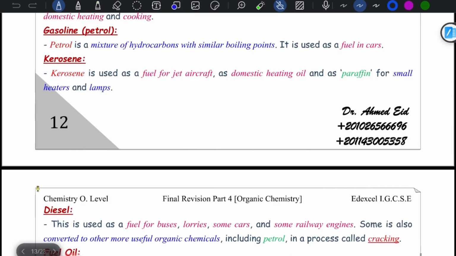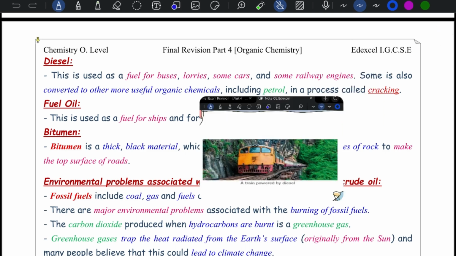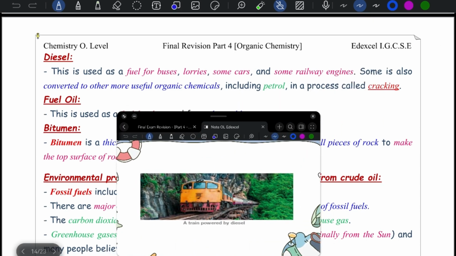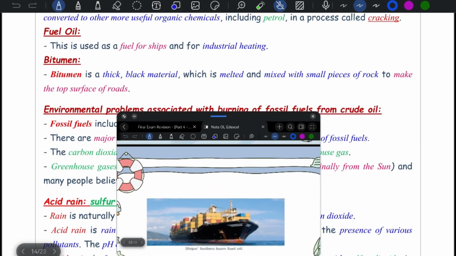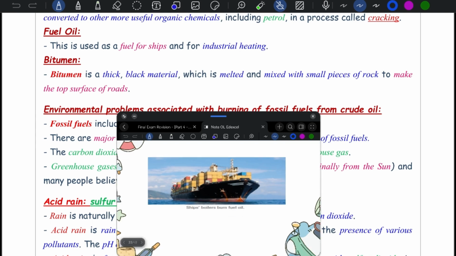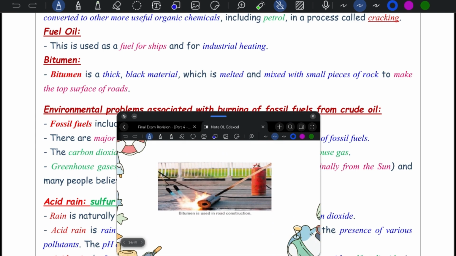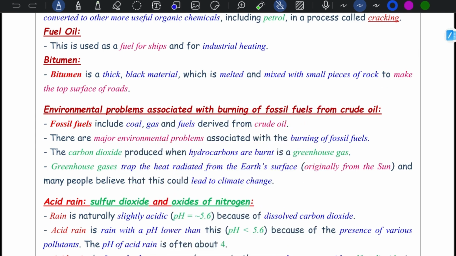Diesel is used as fuel for buses, lorries, some cars and some railway engines. Some is converted into more useful organic chemicals, including petrol, by a process called cracking. We'll talk about it. That's for diesel. Fuel oil is used for ships and also for industrial heating. Bitumen is a thick black material which is melted and mixed with small pieces of rock to make the top surface of roads.